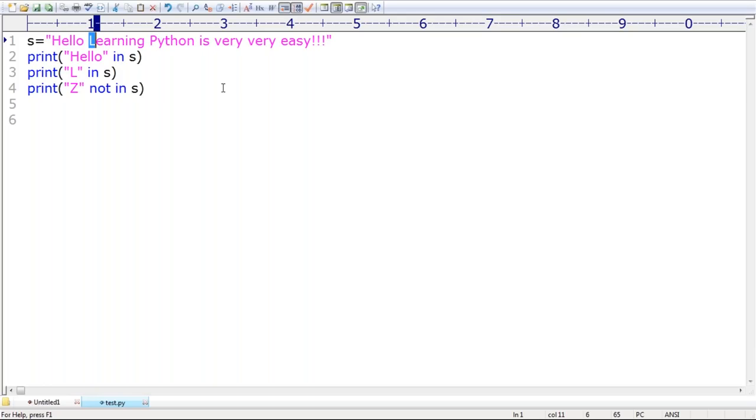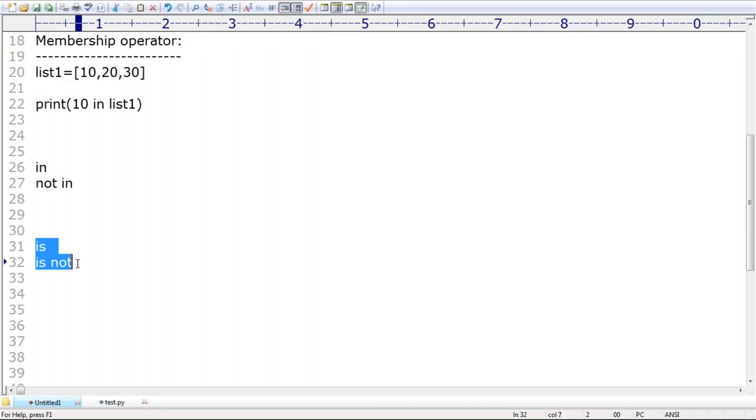This is about membership operators, right? So the identity operators are is and is not. After that, these membership operators are in and not in. Remember that. Next, what about space? Space is also one character only. Definitely it is going to be considered.